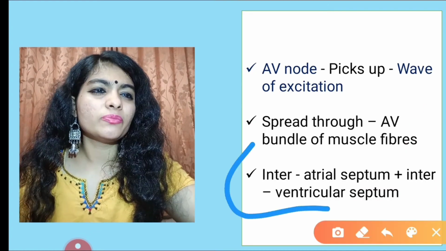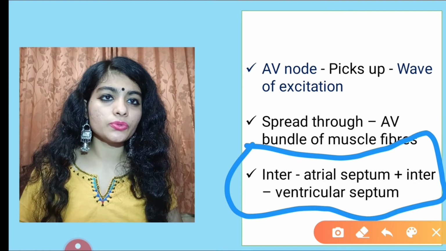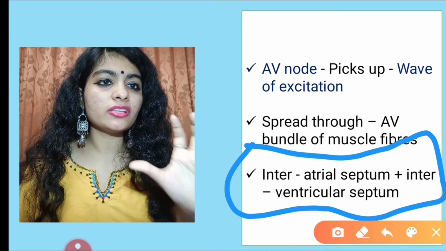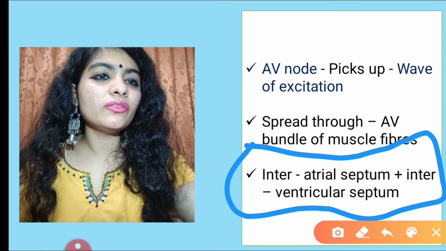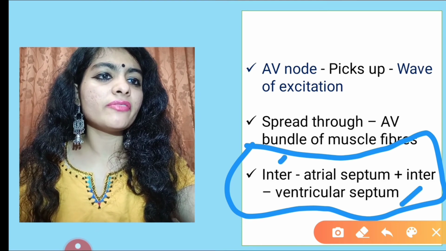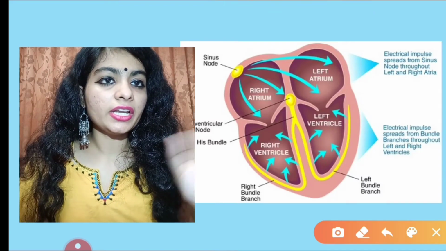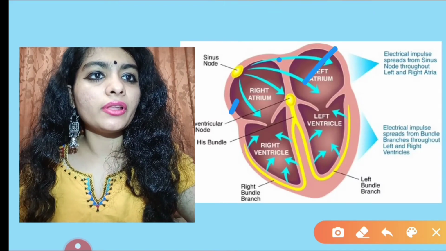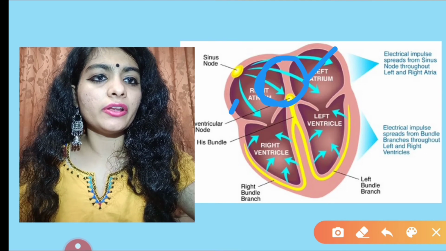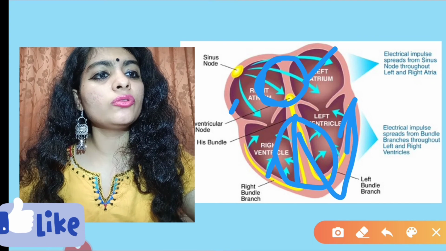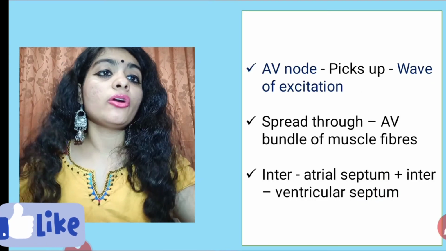Since all these terms are present in Lucent, I'm clearing all the terms. Where is this bundle of muscle fibers present? I hope you're clear with these terms, interatrial septum, interventricular septum. By now you know these terms, right? Interatrial septum means between two atrium. This is the septum. Interventricular means between two ventricles, this septum or this division. So here you will find this bundle of muscle fibers.